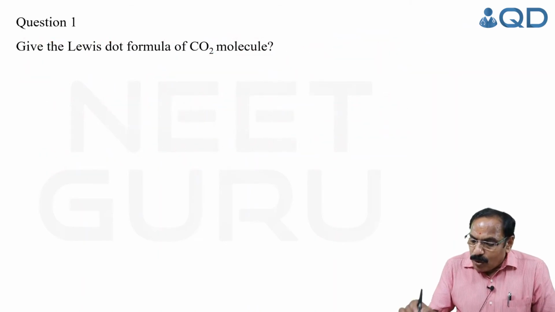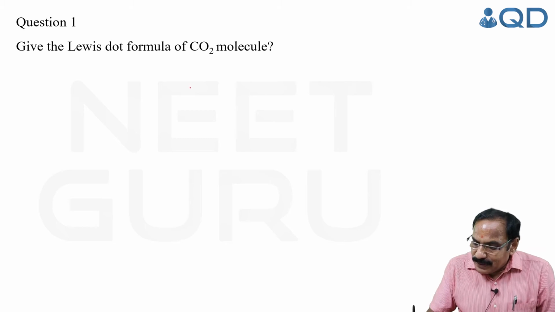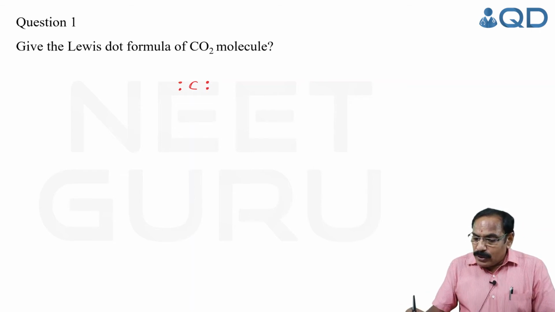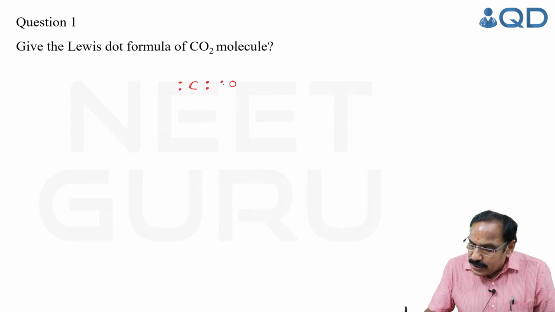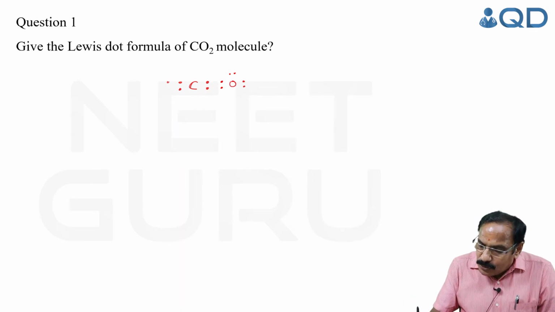Give the Lewis dot formula of carbon dioxide, a covalent molecule, because carbon has 4 electrons in the outermost shell. So, carbon needs 4 more electrons to complete the octet. In this process, it shares 2 electron pairs with 1 oxygen, and also shares 2 electron pairs with the other oxygen.